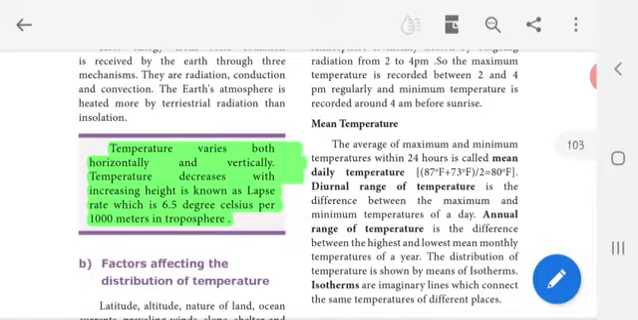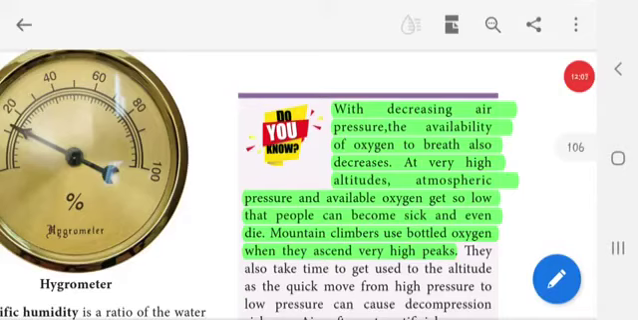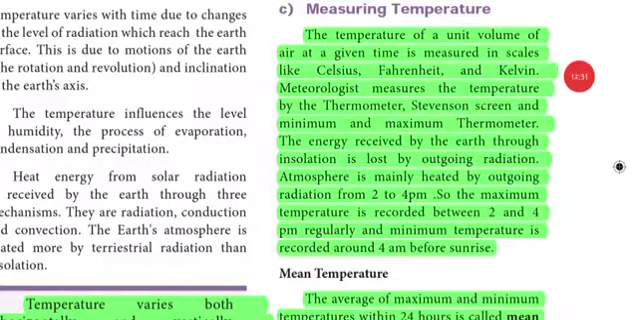Third one, mountain climbers carry oxygen cylinders while ascending peaks. Page number 100 in the new book and page number 187 in the old book. See in the Do You Know box, all the things I have highlighted in green color. With decreasing air pressure, the availability of oxygen to breathe also decreases. At very high altitudes, atmospheric pressure and available oxygen get so low that people can become sick and even die. Mountain climbers use bottled oxygen when they ascend very high peaks.